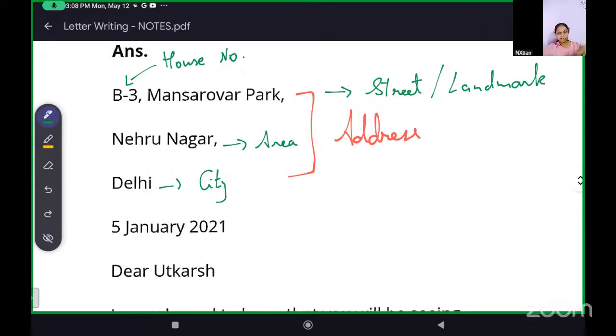Academy is there, opposite to it is one house, then another house, and then my house. So that is a landmark for us, the academy name. And also, we have a namkeen factory right behind our house, a namkeen manufacturing factory.